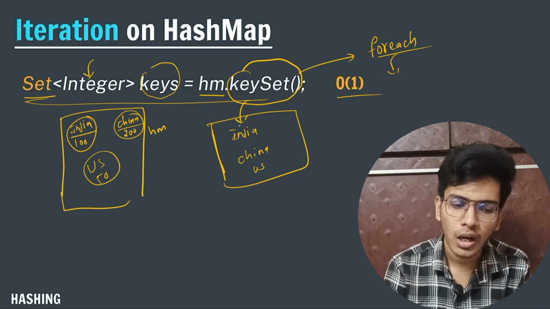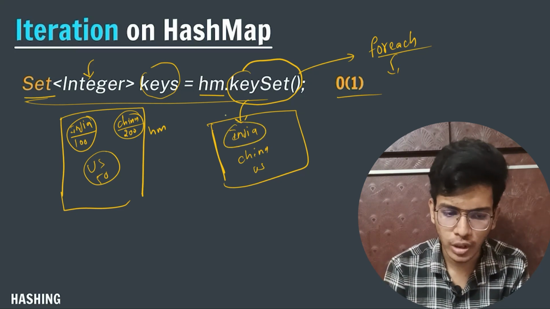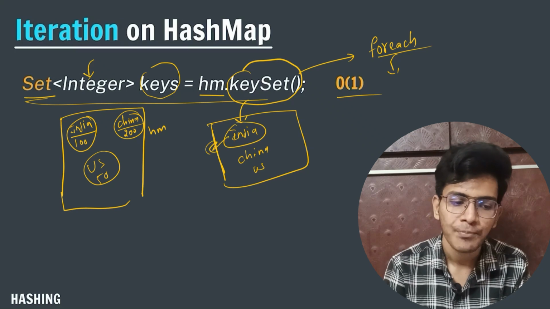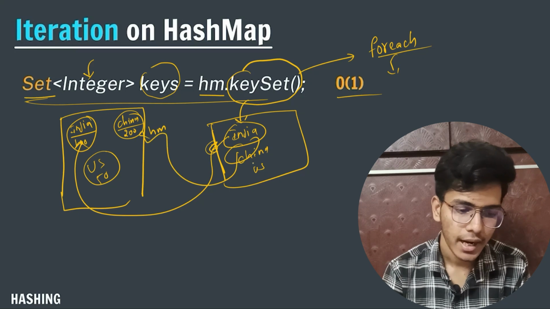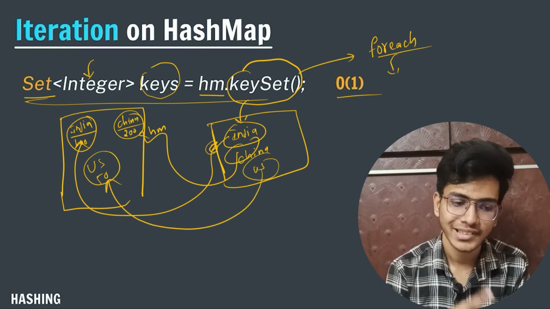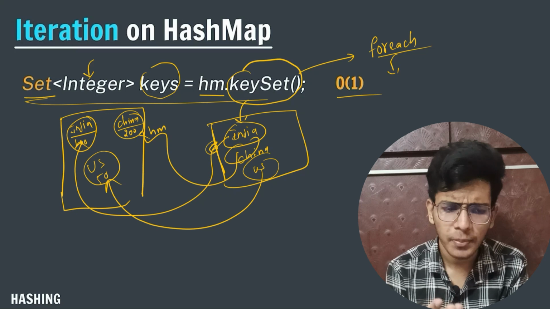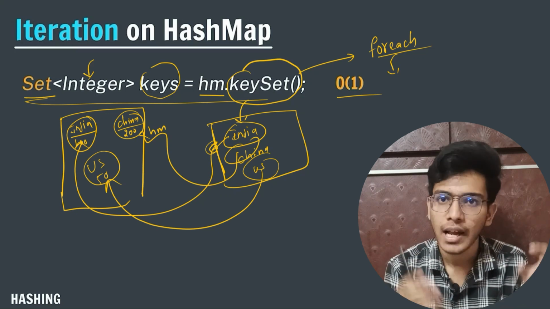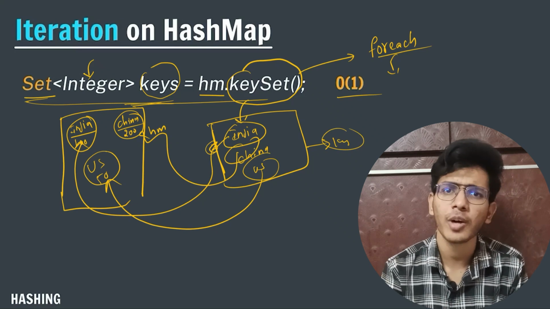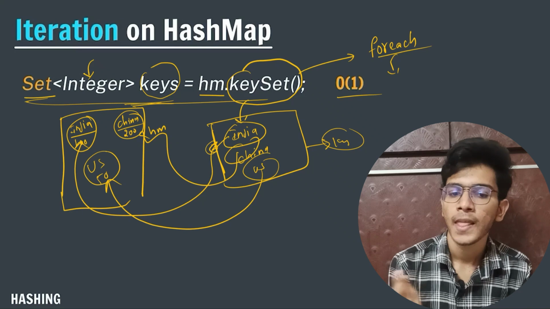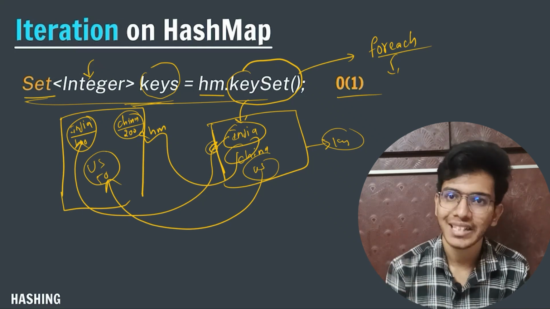All you are basically doing is just passing the key, and this key will point to this value, China will point to this, and US will point to this. Like this, you are taking the key set, and if you know the key for a particular element, then you can access its value directly, so you are not performing any extra operations there. This is why the whole operation will take O(n) time.